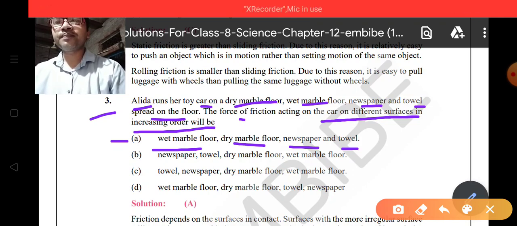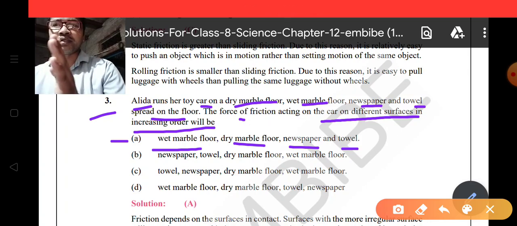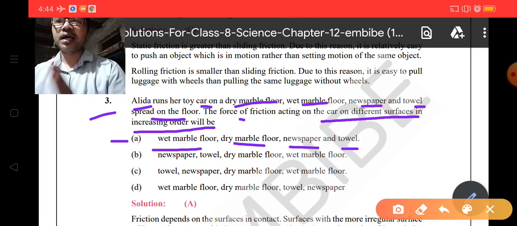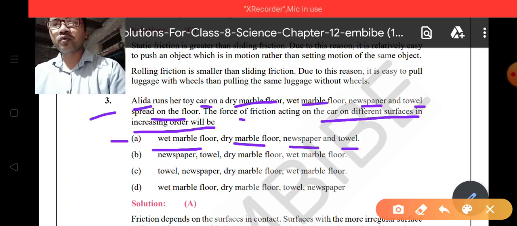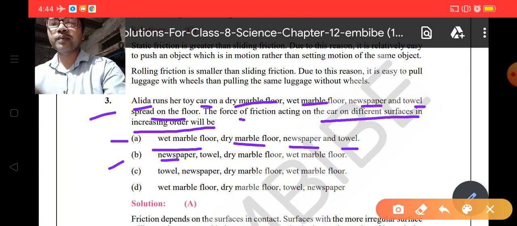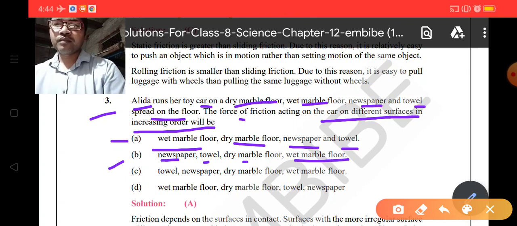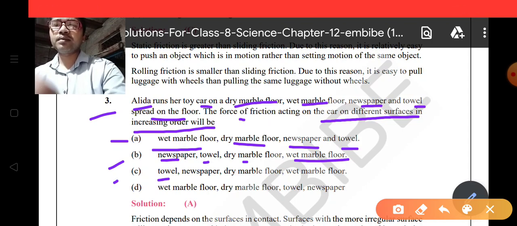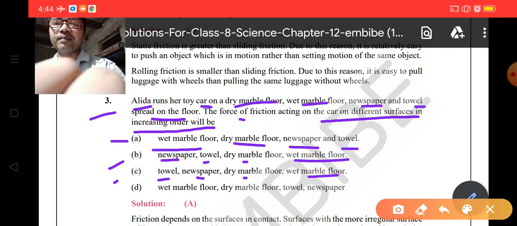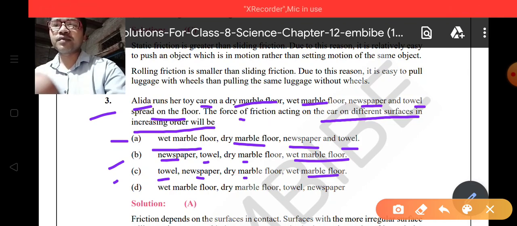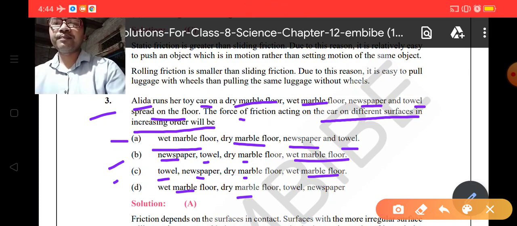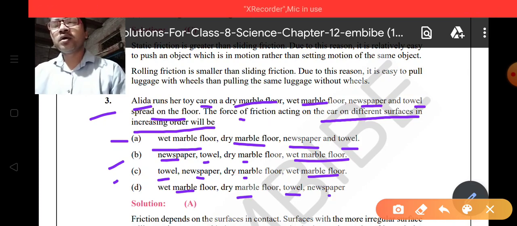So this should be the order, because we need the increasing order. So the last case should be related to the largest friction force. So B is given here, the newspaper, towel, dry marble, wet marble floor. Okay, now C is towel, newspaper, dry marble and wet marble floor. And the last one is wet marble floor, dry marble, towel and newspaper.